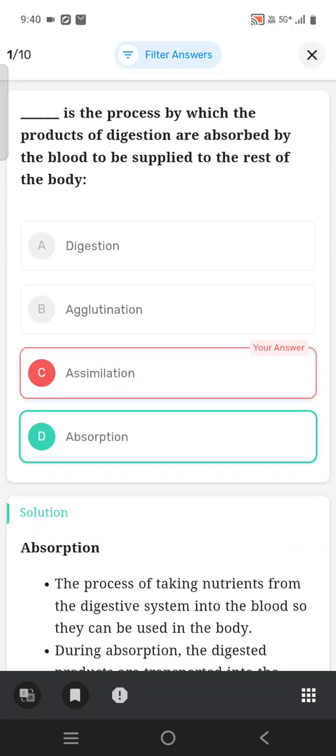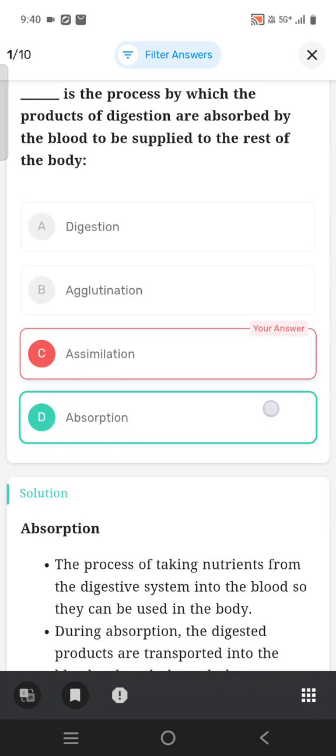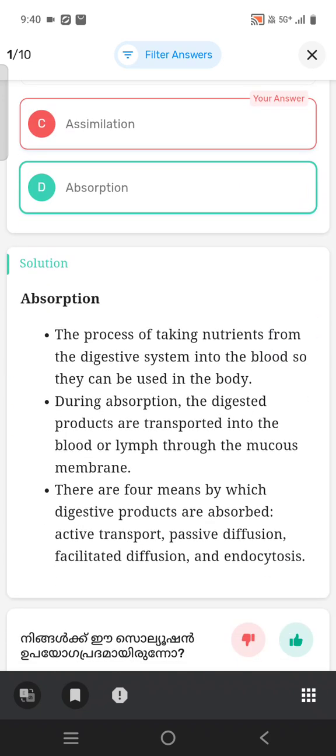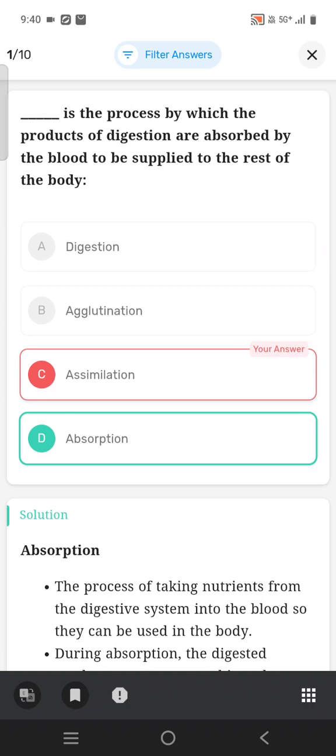The process by which the products of digestion are absorbed by the blood to be supplied to the rest of the body is absorption. It is the process of taking nutrients from the digestive system into the blood so they can be used in the body. During absorption, the digestive products are transported into the blood or lymph through the mucous membrane. There are four means by which digestive products are absorbed: active transport, passive diffusion, facilitated diffusion, and endocytosis.